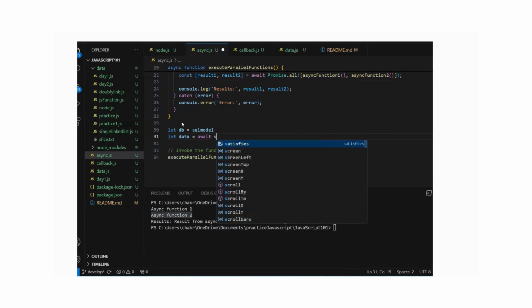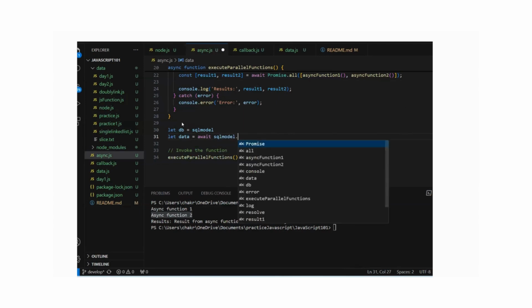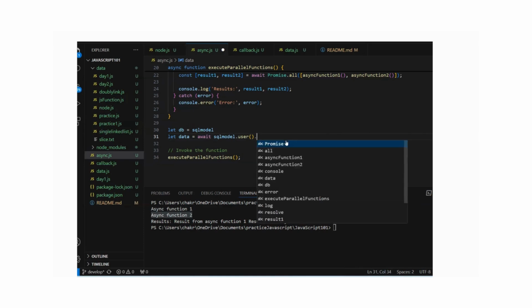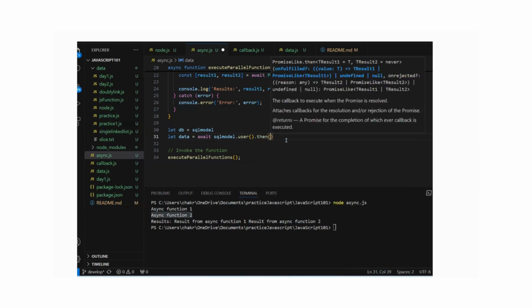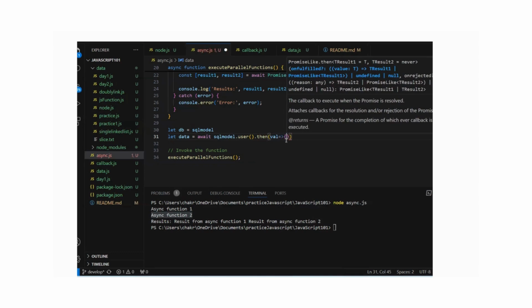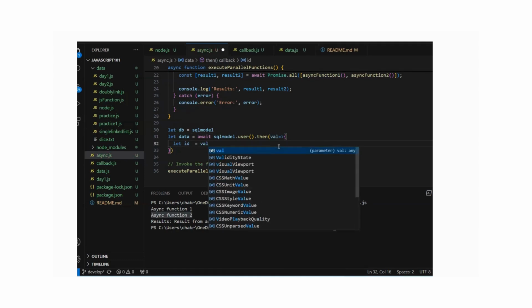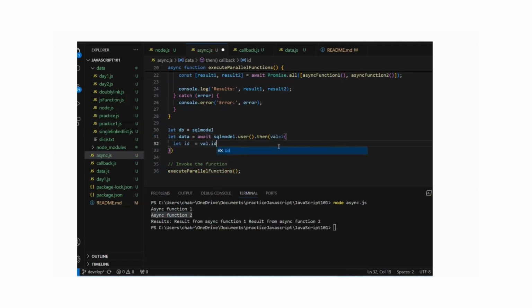So from there, I need some data. So what I will do, some SQL model dot user, and we'll be having some data. And in that case, you can put the await. It will be easier. But if instead of that, if you do some then catch, right? Then inside val, and maybe you have some dependency, like let ID equals, you are taking the value, and from value we are taking the ID, and we need to do one more call for this updation, right?